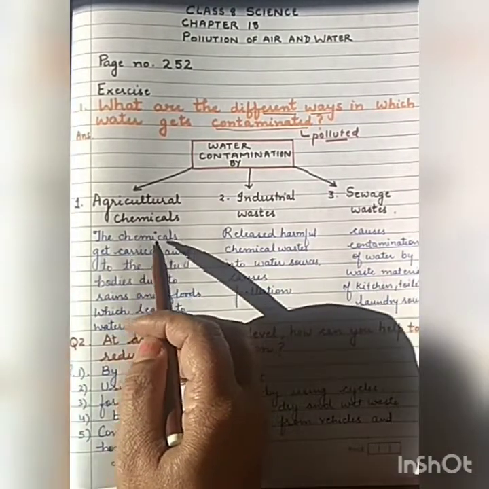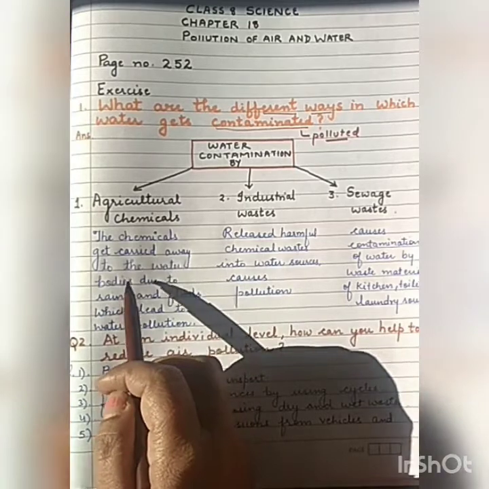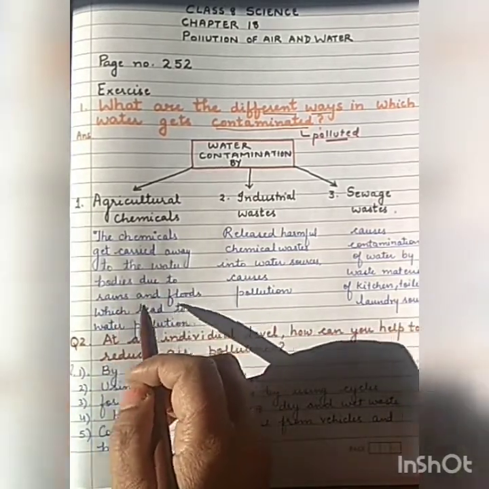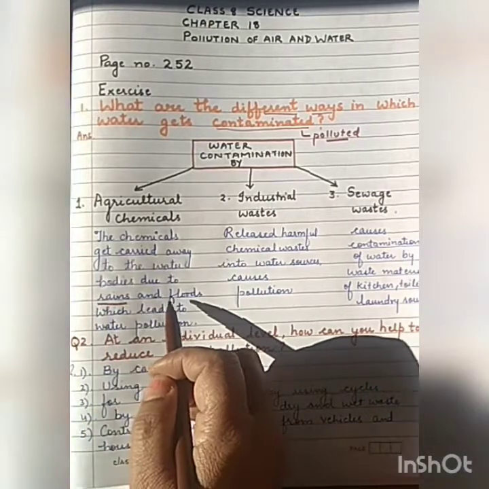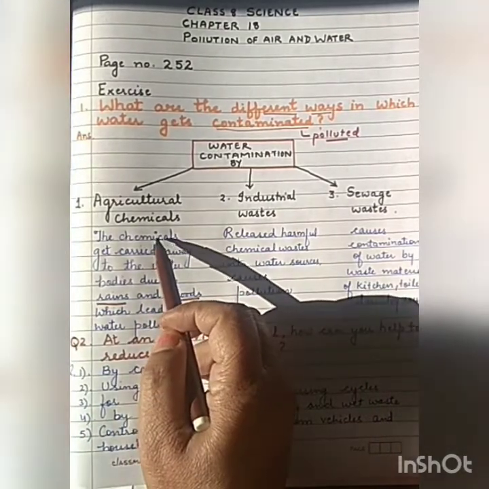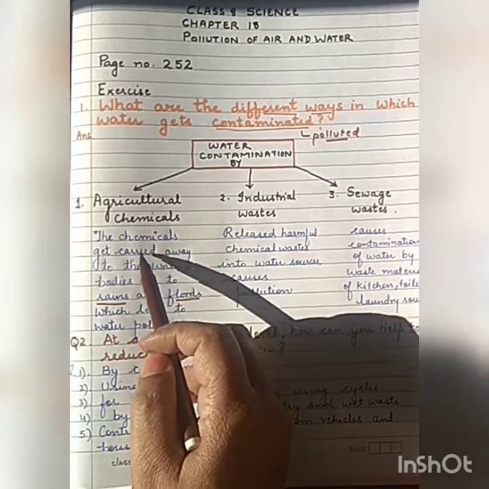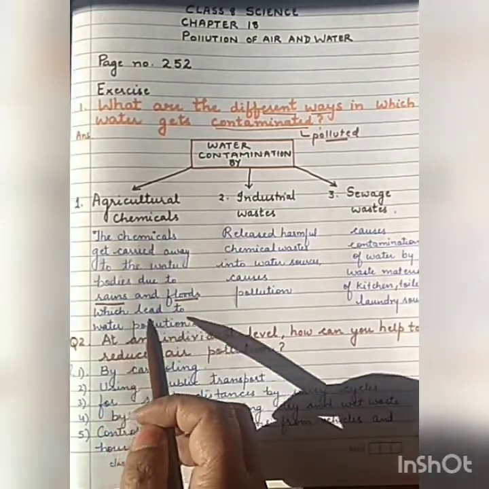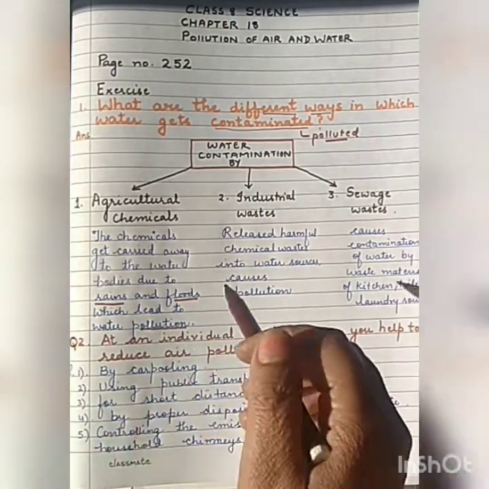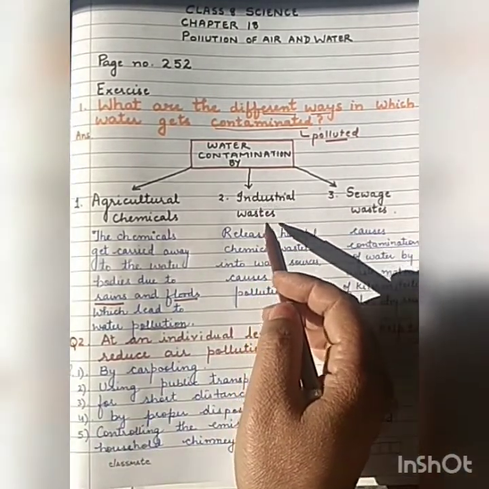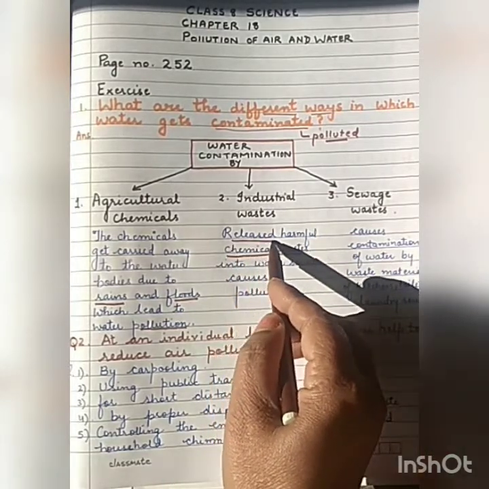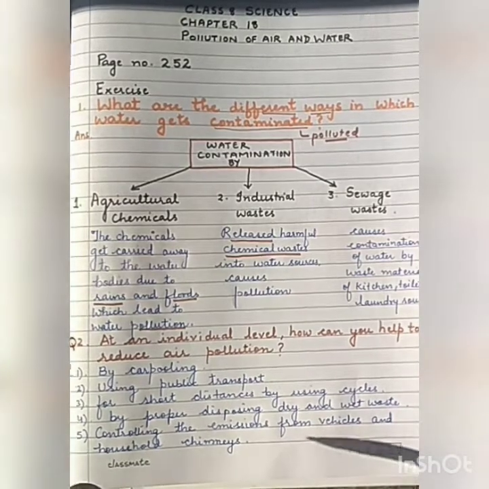Agricultural chemicals: the chemicals get carried away to the water bodies due to rains and floods. When rain comes, it causes floods, and the chemicals which are present in fertilizers are carried away and lead to water pollution. Next one is industrial waste. Chemical waste which is released from the various industries is very harmful.